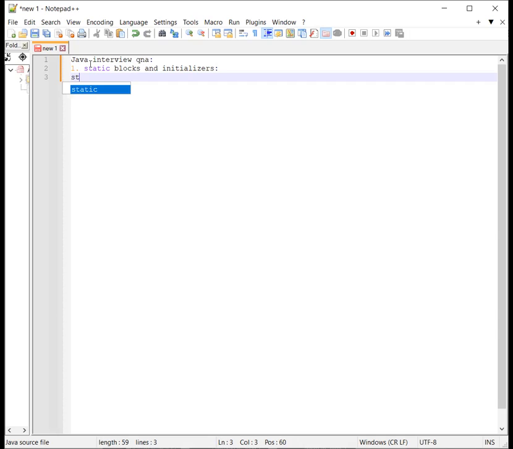So specially static blocks, or static initializers, are used to initialize static fields in Java, and we declare these static blocks when we want to initialize static fields in our class.